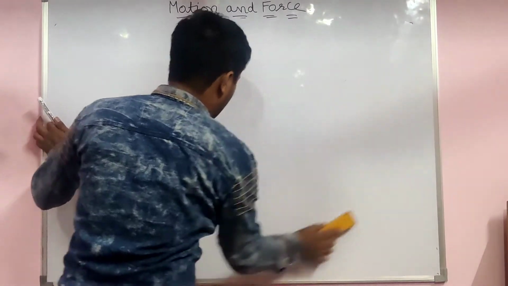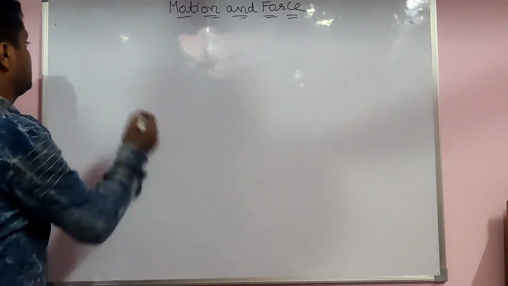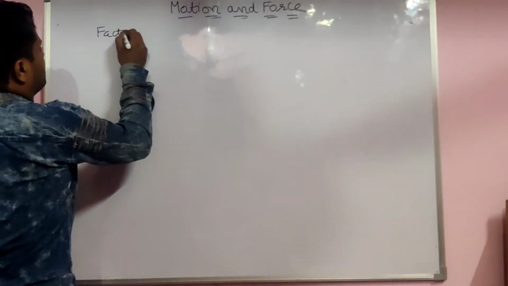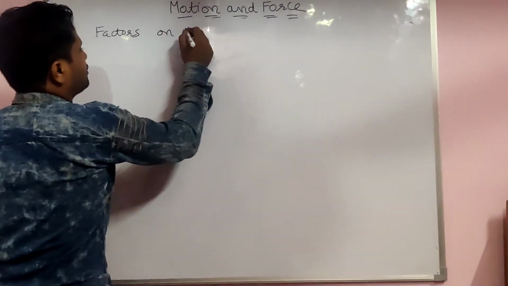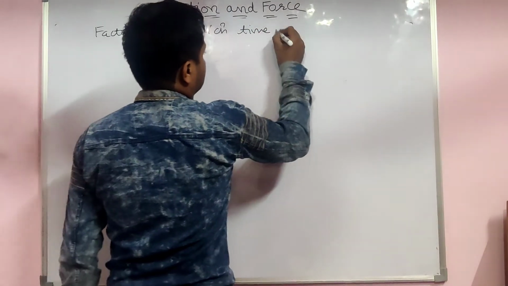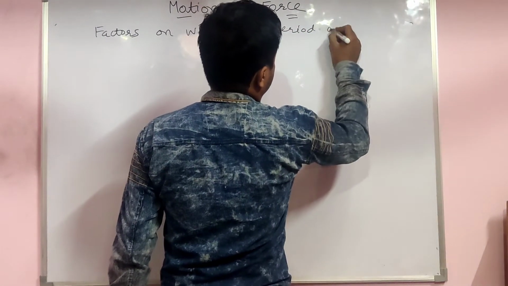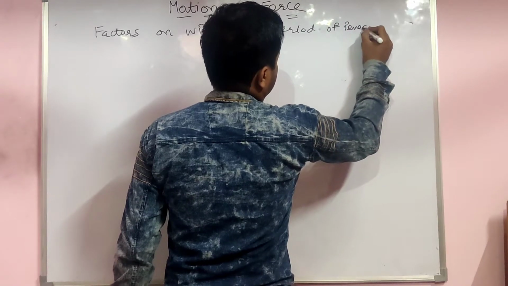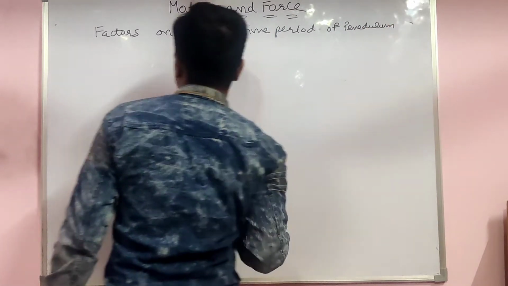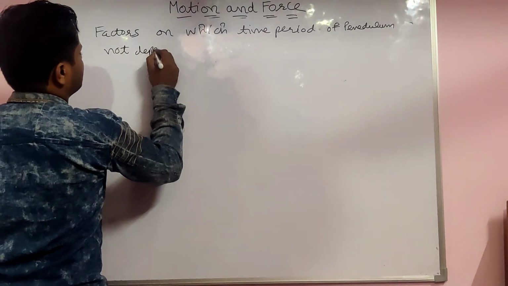Now we have to see the factors on which the time period of the pendulum does not depend.